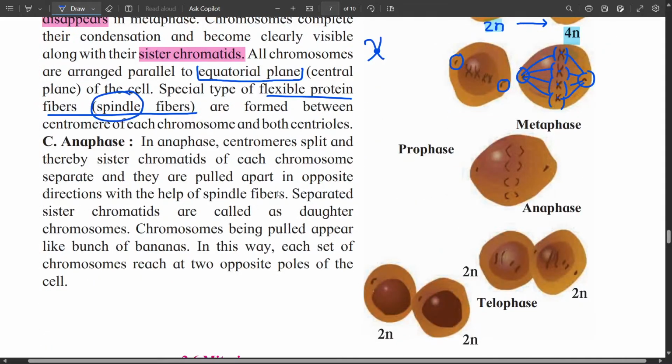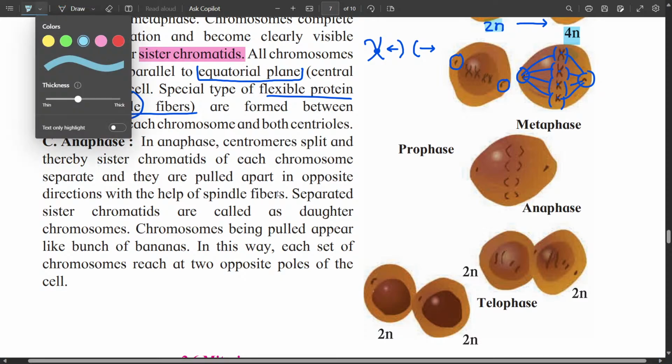In anaphase, the centromere splits. That means the chromosomes are separated and they are pulled by the spindle fibers to the opposite end of the cell.